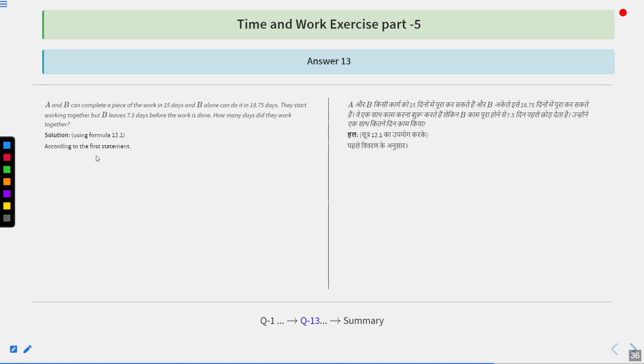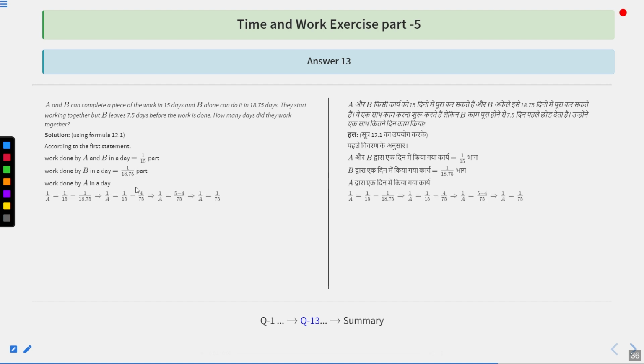Now, according to the first statement, A and B can complete a piece of work in 15 days. So, work done by A and B in a day is equal to 1 upon 15th part. B alone can do it in 18.75 days. That means B in a day is going to do 1 upon 18.75th part. So, work done by A in a day is going to be 1 upon 15 minus 1 upon 18.75, total minus B.